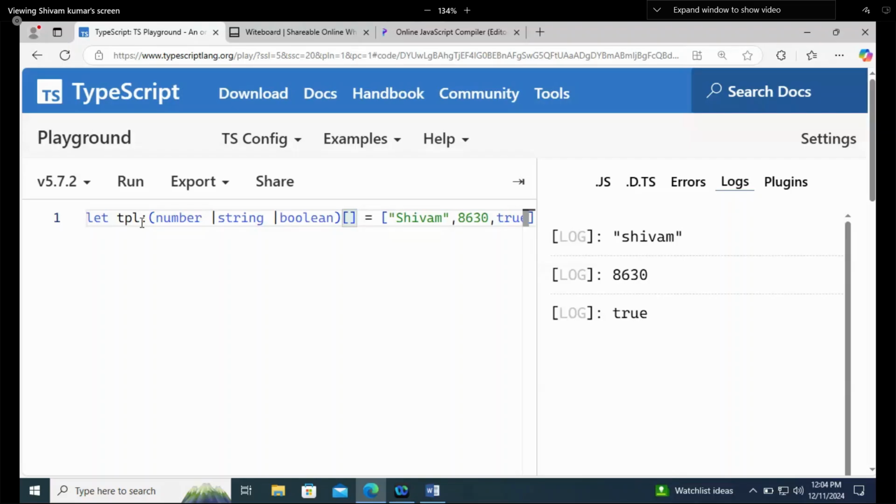We cannot do anything. Then why tuples are there? What is the reason behind it? Okay, understood, any ID can use it, sir. Illogical answers.